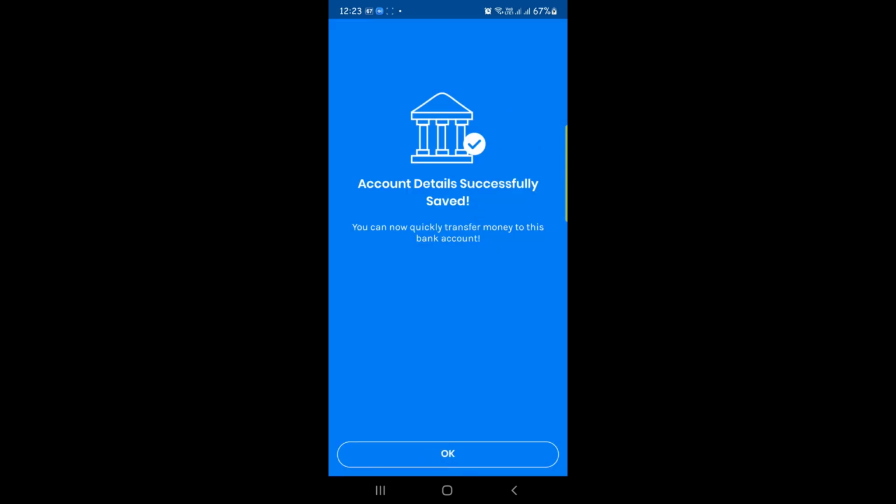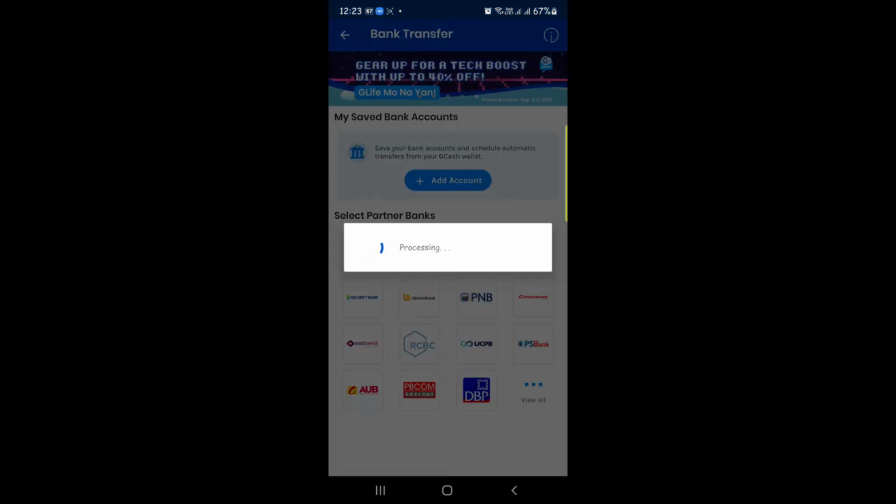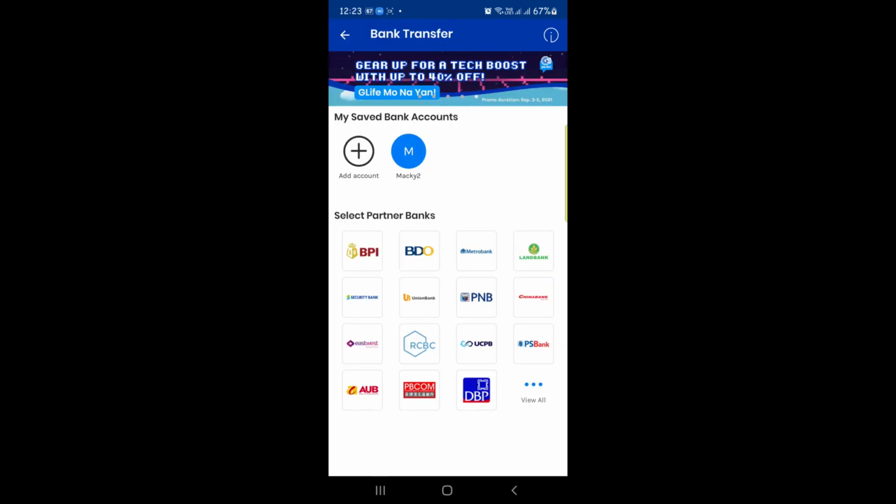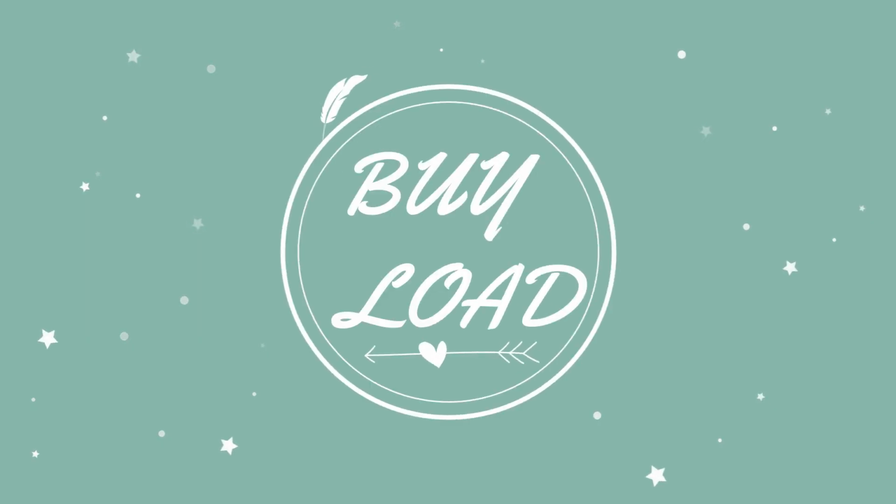What we did here is that we just registered our bank account, and then it's the same process as the one that we did earlier, GCash to GCash. You just have to go ahead and click on send money. It would provide you the list of bank accounts that you have saved. So there you have it. And if you want to also register or add some other of your bank accounts, you can definitely do that. You have options. So if you have different BPI accounts, I would suggest you select BPI 1 or BPI 2.